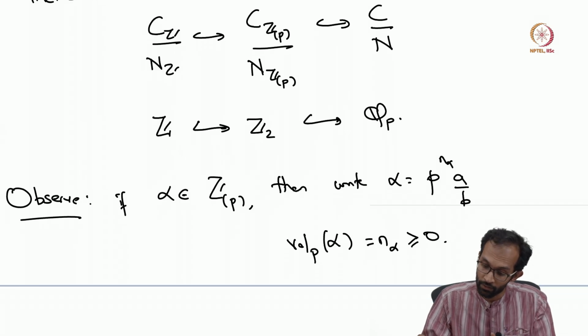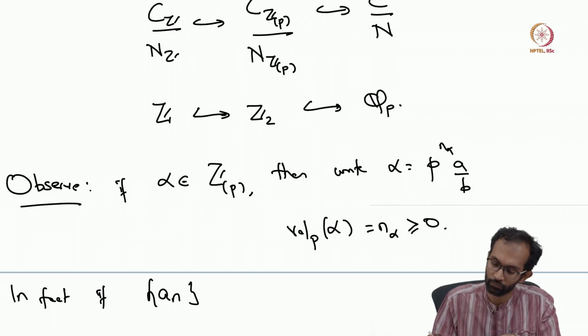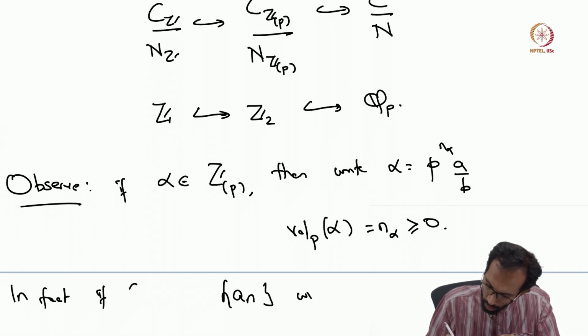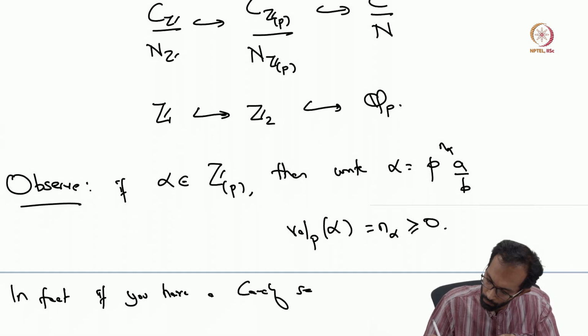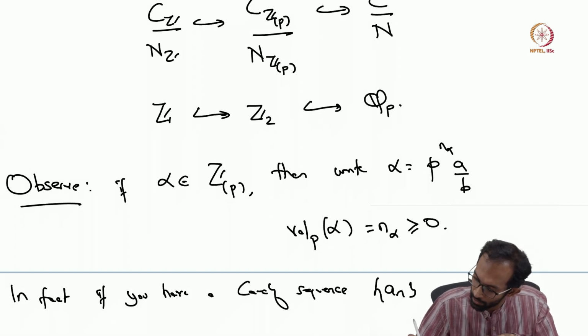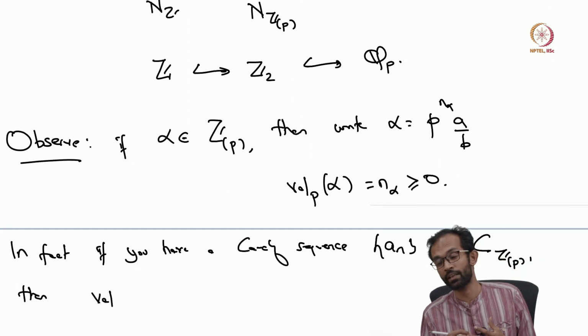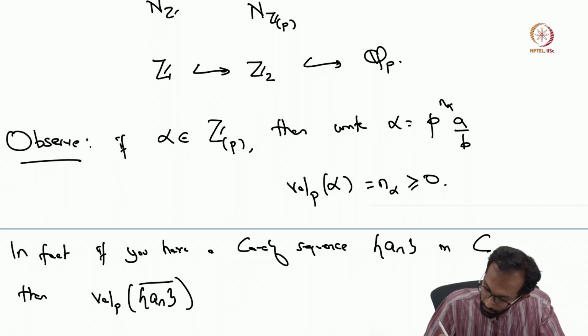So if you have a Cauchy sequence a_n in C of Z localized at p, then since each element is in Z localized at p, the p-adic valuation of any equivalence class is in fact greater than or equal to 0.